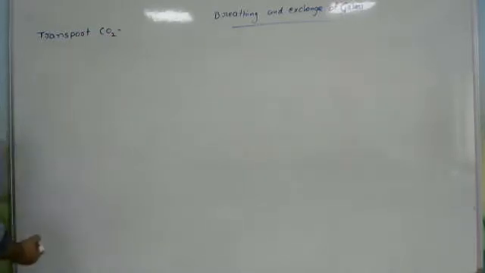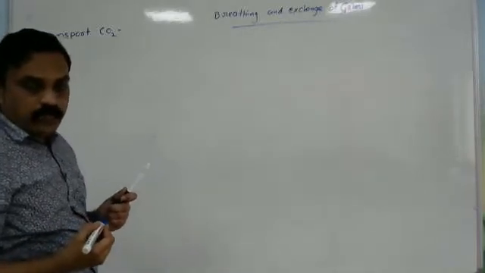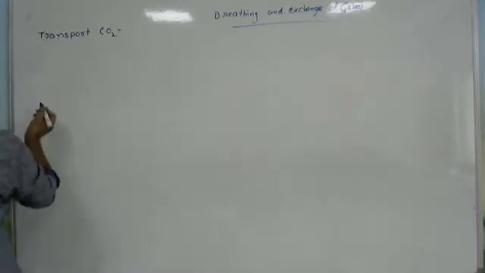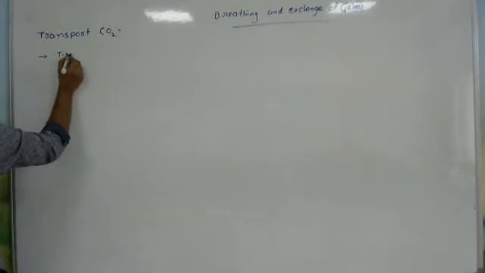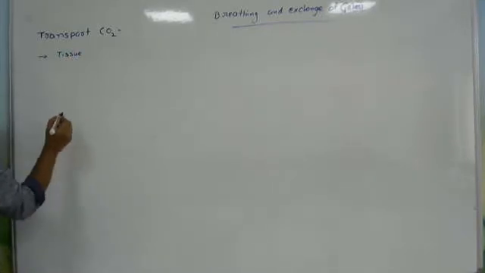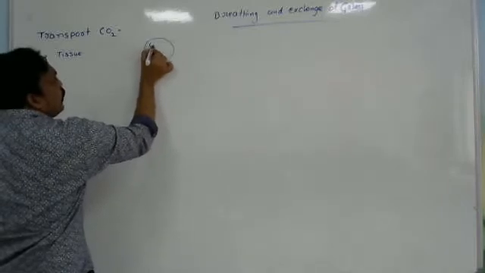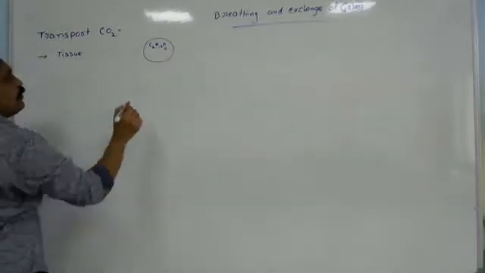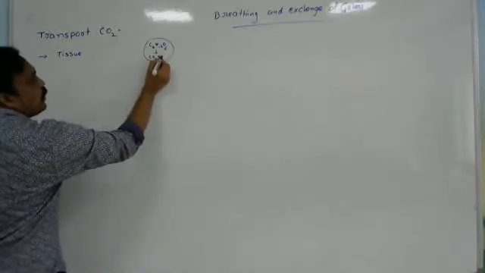So in a living body, how is carbon dioxide transported? That means the formation of carbon dioxide at the tissue level. What happens at the cellular level? The glucose molecule, C6H12O6, is broken down, releasing carbon dioxide, water and energy.